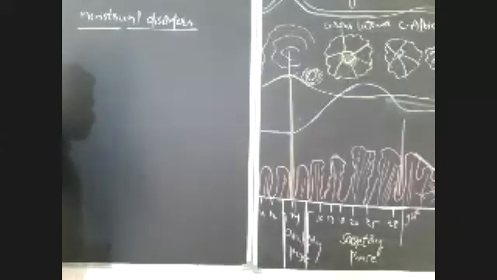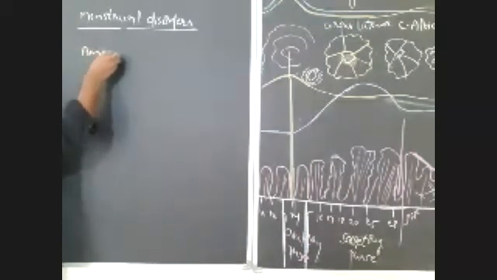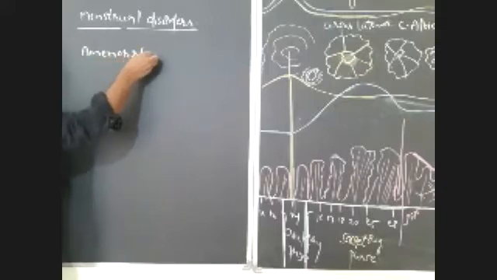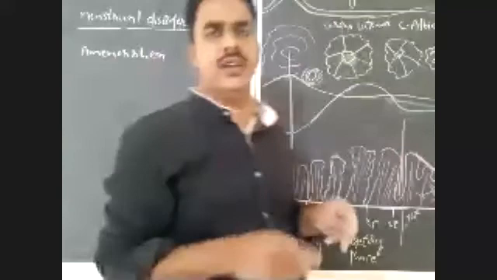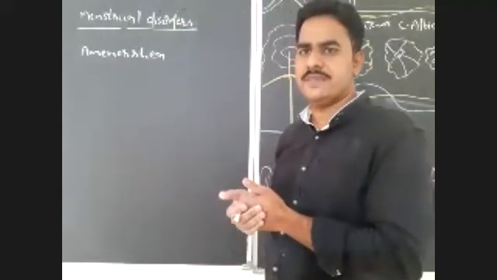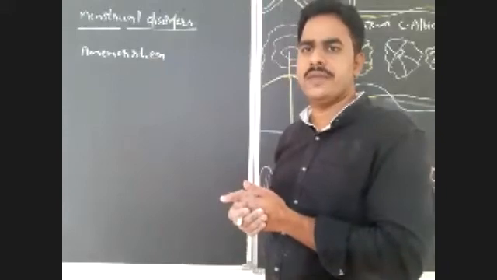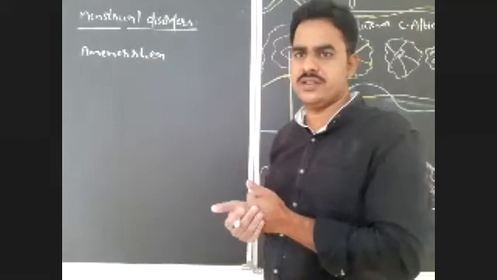So in these menstrual disorders, first amenorrhea. What is this amenorrhea? A means absence here. So amenorrhea means absence of menstrual cycle even after puberty without pregnancy.